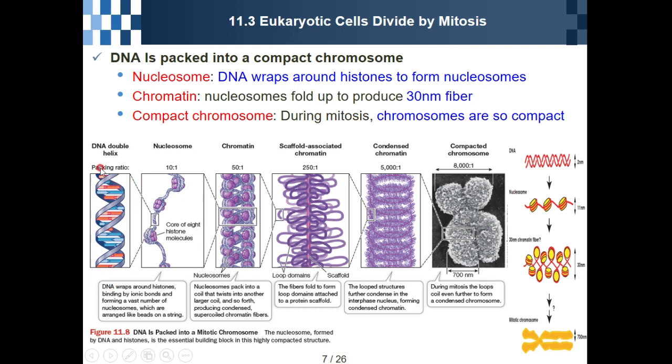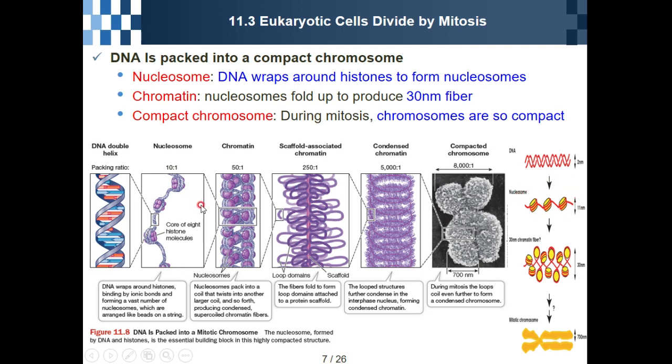Okay, let me see some details. So DNA wraps around the histone. These are histone proteins. But you don't have to memorize the specific histone names. So DNA wraps around the histone to form a nucleosome. We call it a nucleosome, and it is like this.